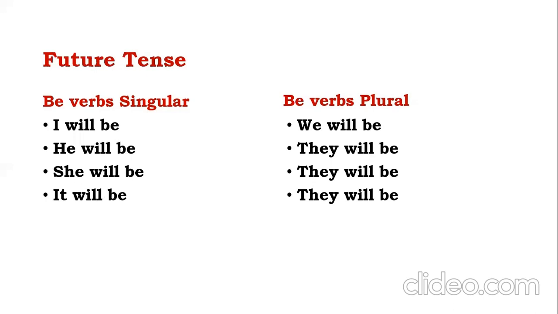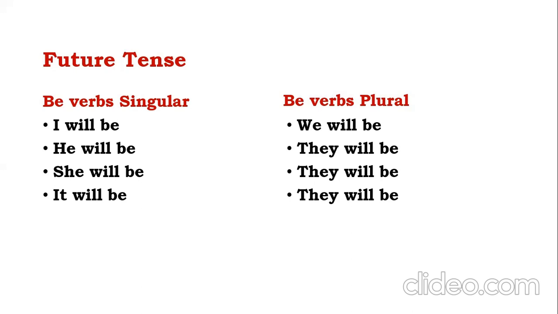You can see. This is our last category. When we write passive voice sentences in future tense, these are the changes you can observe. Be verb singular, be verbs plural. We have only will be there. In addition to this, we also use shall be with the pronouns I and we.